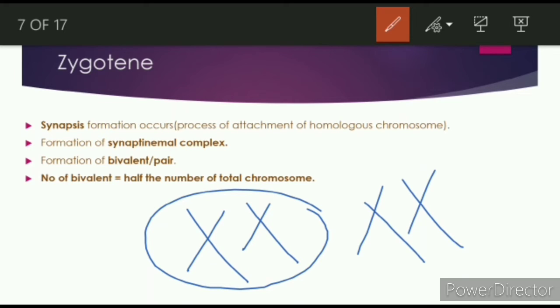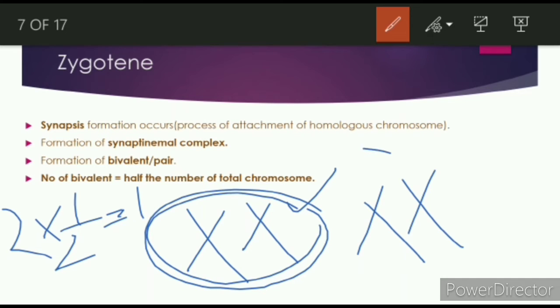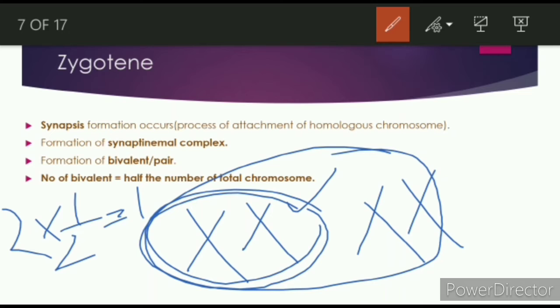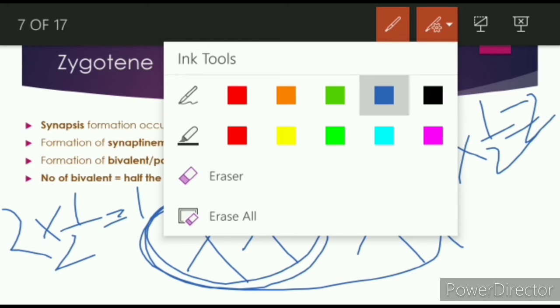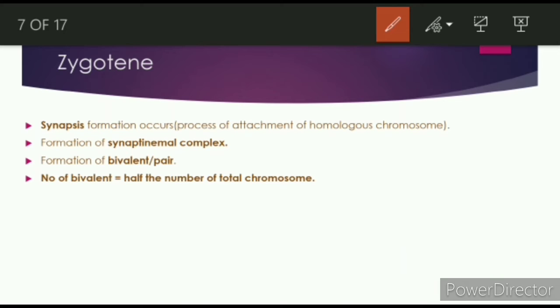If there is a question asking what is the number of bivalents, how can we find out? It is equal to half the number of total chromosomes. Let's say in this picture, how many bivalents are present? You can see 2 chromosomes are present, so 2 into half, that is equal to 1. So 1 bivalent is present. If this is the whole picture, then there are 4 chromosomes, 4 into half, that is equal to 2. So 2 bivalents are present. This type of question may come as an MCQ. Now we will see the diagram.